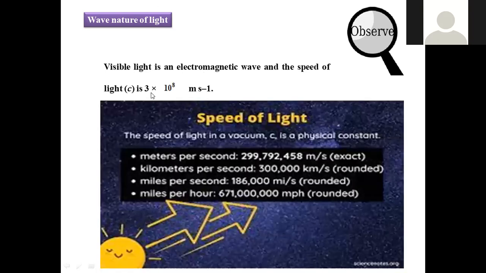Now, visible light, what is the speed of light? Velocity of light is speed of light. So for visible light of the electromagnetic wave, the speed of light is denoted as 3 into 10 to the power 8 meters per second. This is a standard value. Wherever you take, light speed remains the same. So it is a constant value. You may take air, you may take water, you may take solid. Whatever the medium you are taking, even through the vacuum, light is able to pass. Okay, but sound waves are not able to pass through the vacuum.